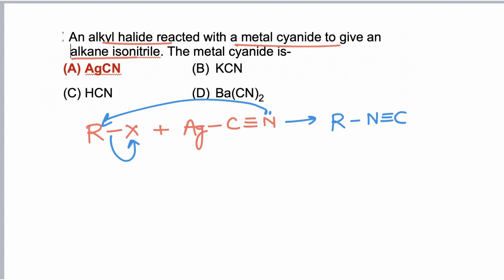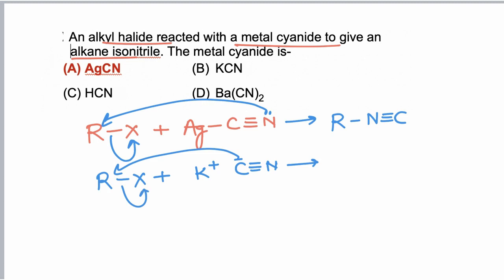While if other metal cyanides are used, then due to ionic behavior of these compounds, carbon acts as a nucleophile, so alkyl cyanide is formed as a product. So among given cyanides, AgCN gives alkane isonitrile, while other cyanides KCN and Ba(CN)2 give alkyl cyanide.